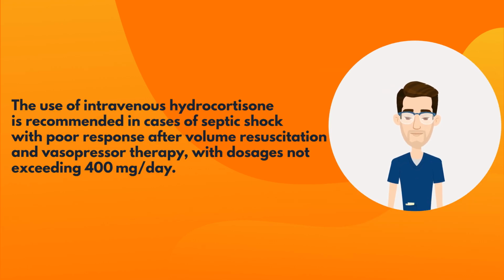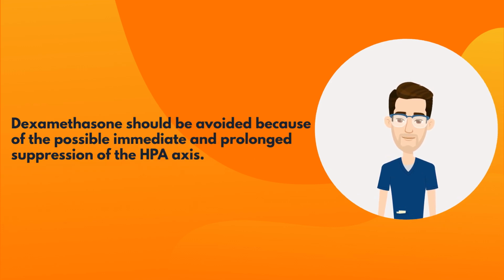The use of intravenous hydrocortisone is recommended in cases of septic shock with poor response after volume resuscitation and vasopressor therapy, with dosages not exceeding 400 milligrams per day. Dexamethasone should be avoided because of the possible immediate and prolonged suppression of the HPA axis.